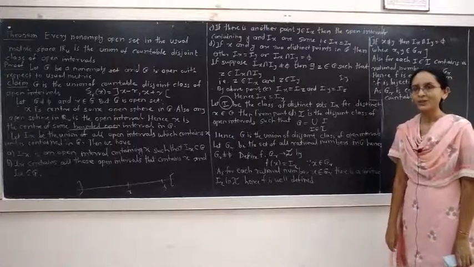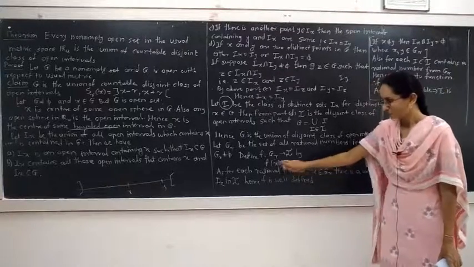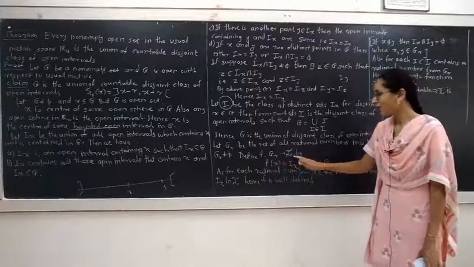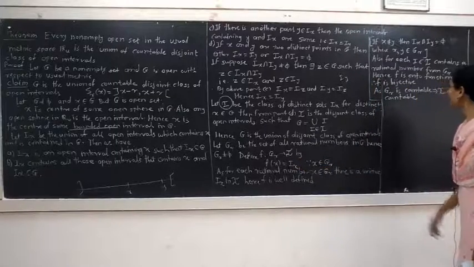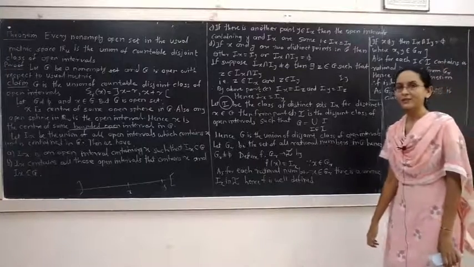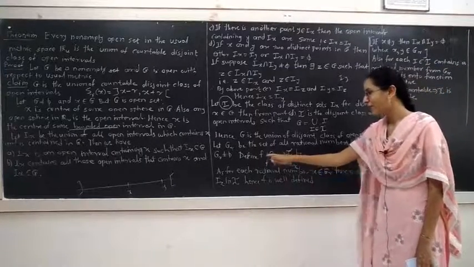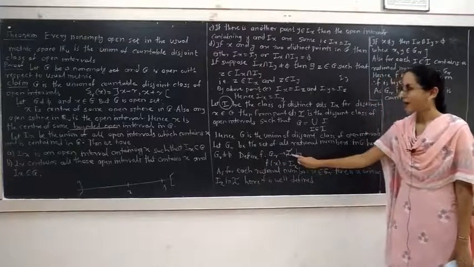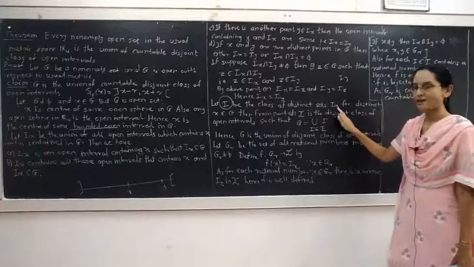Hence, F is a bijective function from the set of rational numbers to the set I. Therefore, the set I is a countable set, because we know that the set of rational numbers is countable, and we have defined the bijection from the set of rational numbers to the set I. This I is the class of distinct sets Ix.